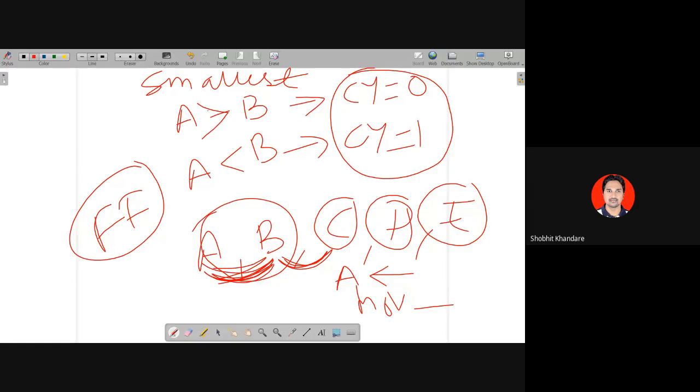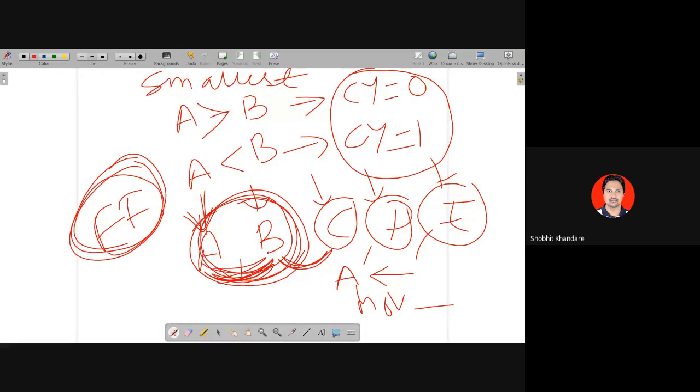So whenever I want to find the smallest number, the initial number will be compared with 0FF, and if the number is smaller, then it is okay. Otherwise, the comparison will be made between the first and the second. This is for the smallest.